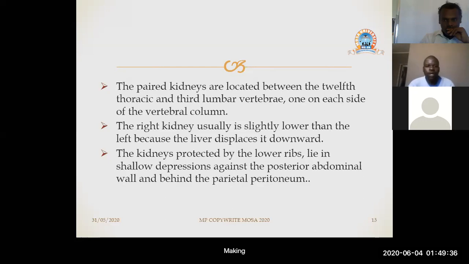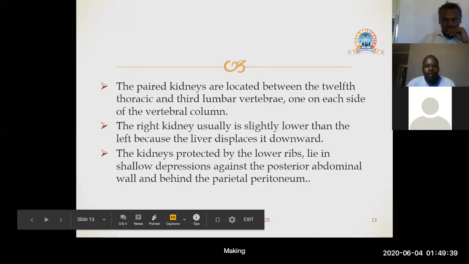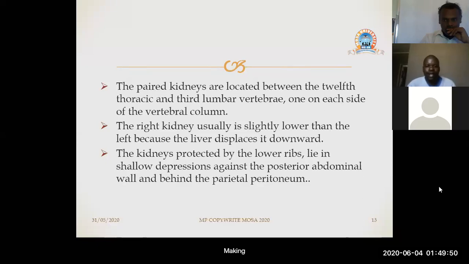The paired organs are located between the 12th thoracic and 3rd lumbar vertebrae, one on each side of the vertebral column. I explained earlier that the kidneys are located on both sides. There is the right kidney and the left kidney. These are found between the 12th thoracic vertebra as well as the 3rd lumbar vertebra. We are talking of the vertebral column, which is part of the spinal cord.